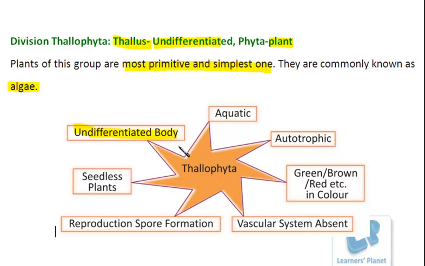If you remember, the very first criteria to subclassify the kingdom Plantae is the differentiation of body parts. So this first criteria is used here, and thallophytes do not have an organized or differentiated body.